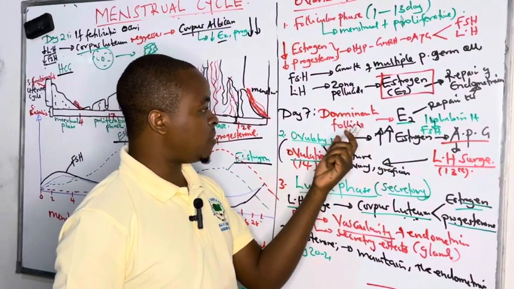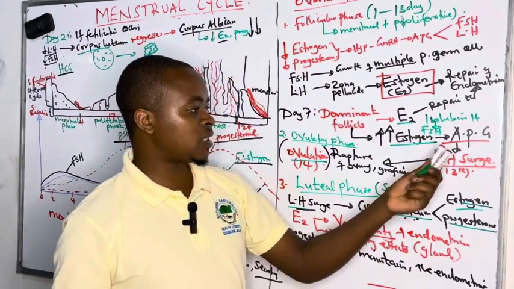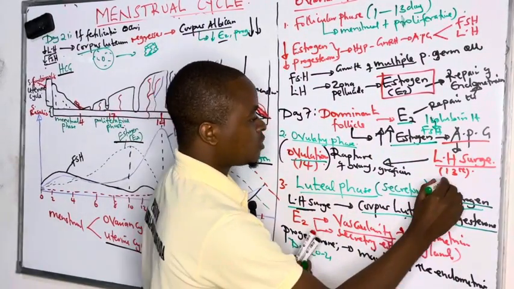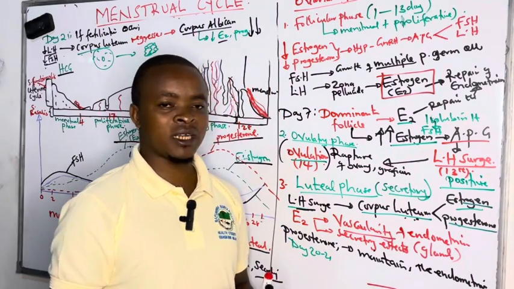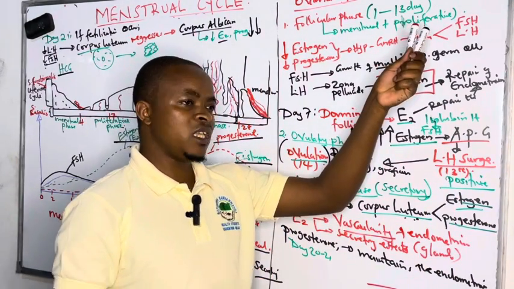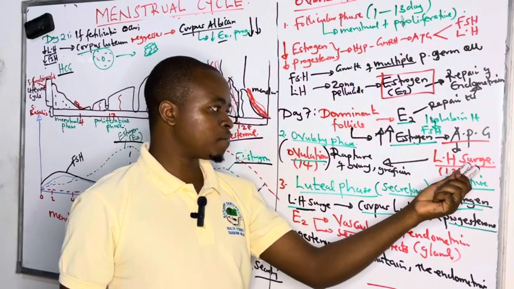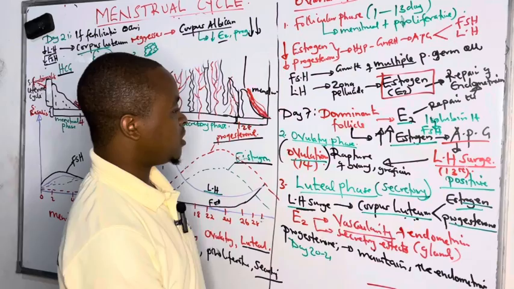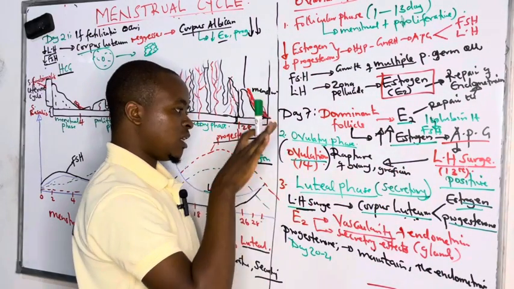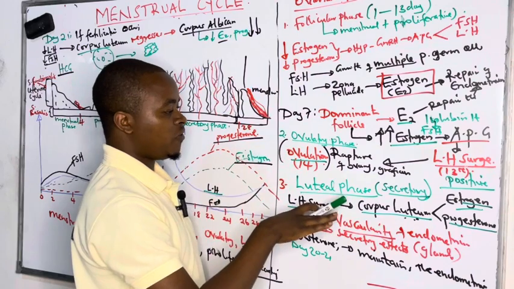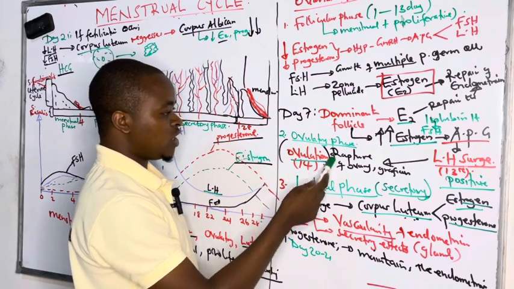Then we have seen that this dominant follicle, when it comes in, produces abnormal levels of estrogen, which exerts a positive feedback mechanism. This one we call positive feedback. Why positive feedback? High levels of estrogen, instead of inhibiting, cause further production of a luteinizing hormone surge, which marks the ovulatory phase, whereby this luteinizing hormone surge causes the rupture of the Graafian follicle to release the secondary oocyte, and this process is what we call ovulation, occurring